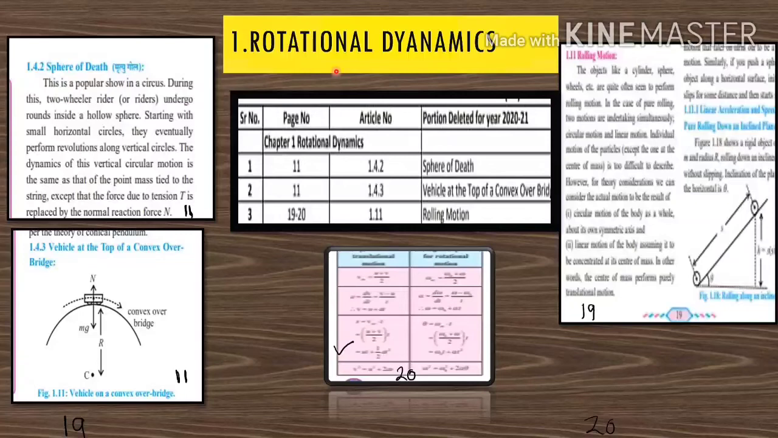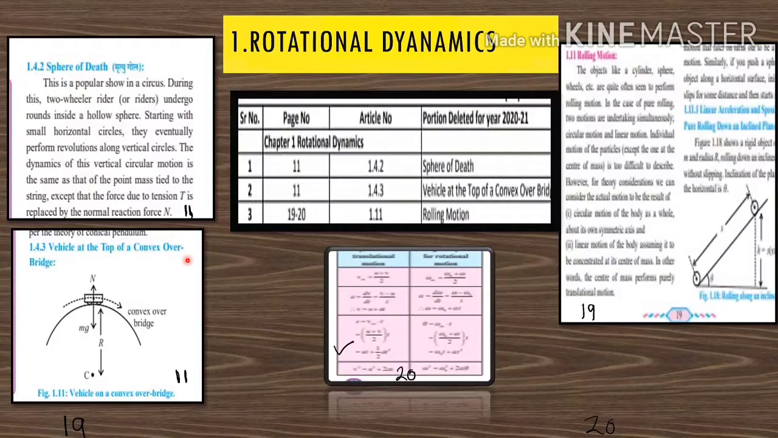First lesson is rotational dynamics. In this lesson, article number 1.42, sphere of death, which is on page number 11, is deleted. On the same page, article number 1.43, vehicle at the top of the convex overbridge, is deleted.